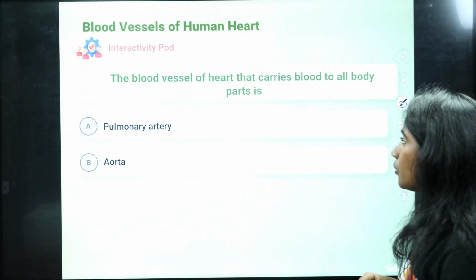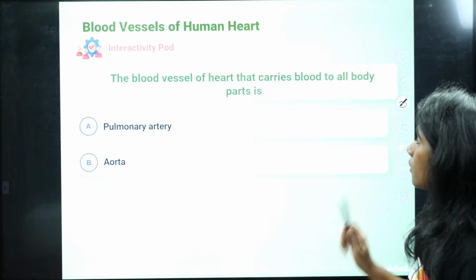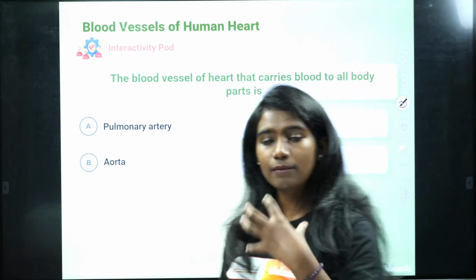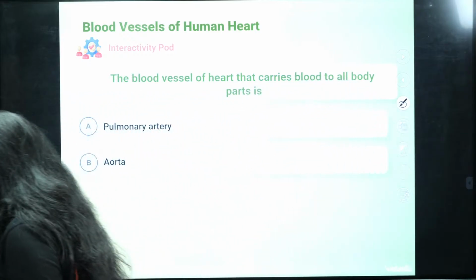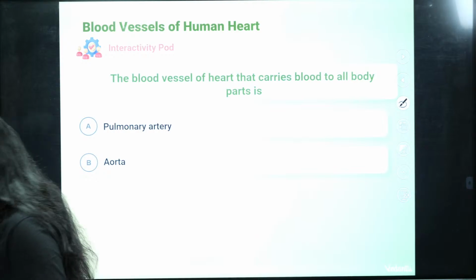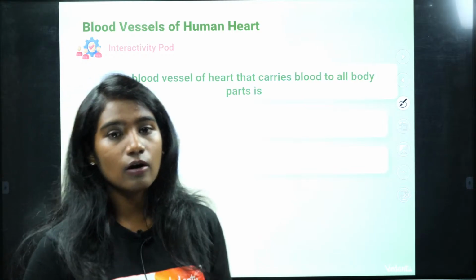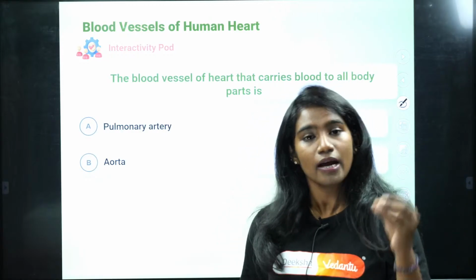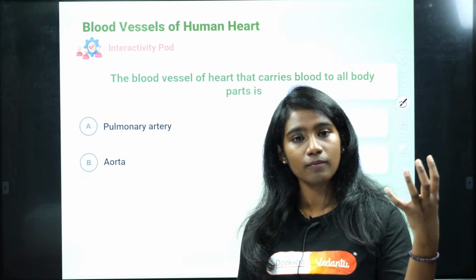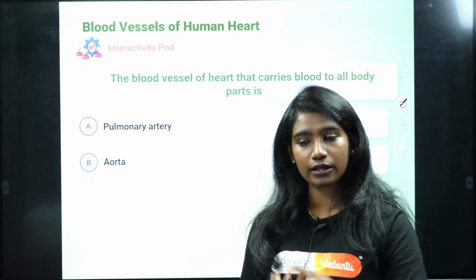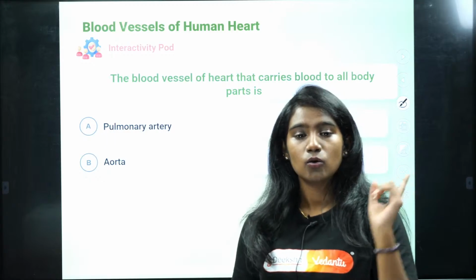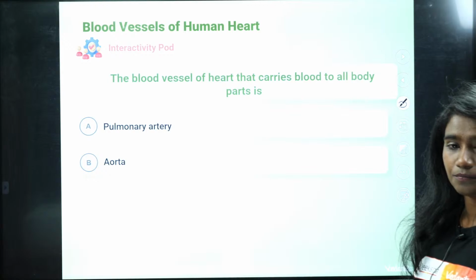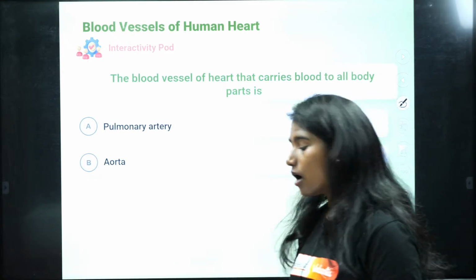So now I want you all to answer this. The blood vessel of the heart that carries blood to all parts of the body. From the heart, the blood is pumped to different parts of the body, right? Which type of blood is being pumped from the heart to the different parts of the body? It is oxygenated blood. So from the left ventricle, the oxygenated blood is pumped out, right? Who is carrying that oxygenated blood? Is it the pulmonary artery or the aorta? Is it option A or option B?